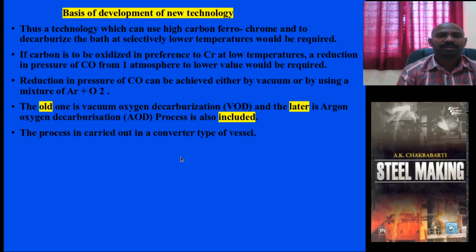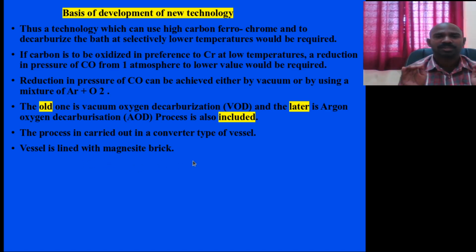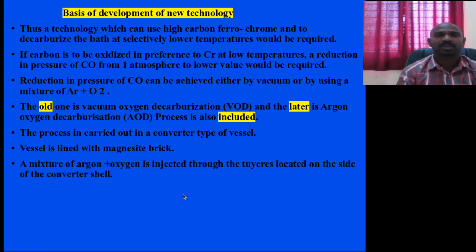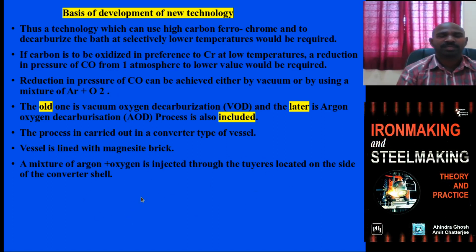This particular process uses converter type vessels, just like the LD converter. The design looks like the LD converter. And these vessels are especially refractory lined with magnesite bricks. Note this point. Mainly an argon and oxygen mixture is injected to achieve decarbonization and desulfurization, through chambers located on two sides of the converter. In the next slide I will show the design.